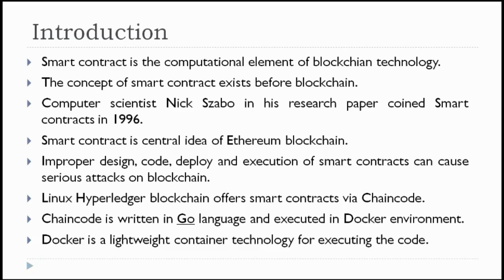Linux Hyperledger blockchain offers smart contract via chain code. Chain code is a method which is also called smart contract in the case of Linux Hyperledger. We have already discussed that Linux Hyperledger is the base for the IBM Hyperledger, from which it evolved. Chain code is written in Go language and executed in Docker environment. We'll see the Docker and all whenever we discuss IBM Hyperledger. Docker is a lightweight container technology for executing the code.